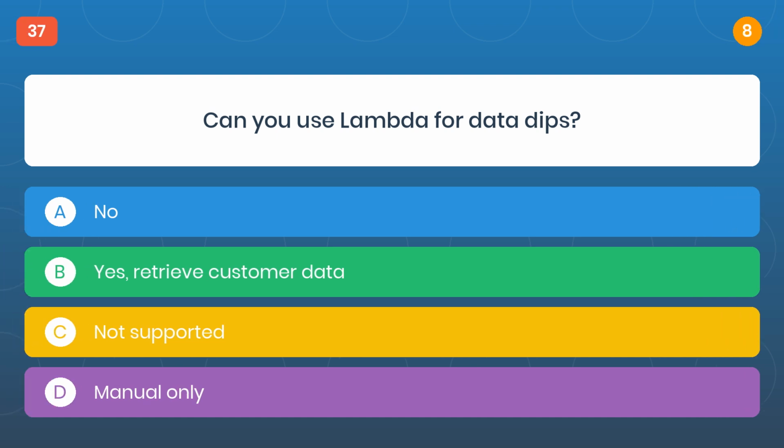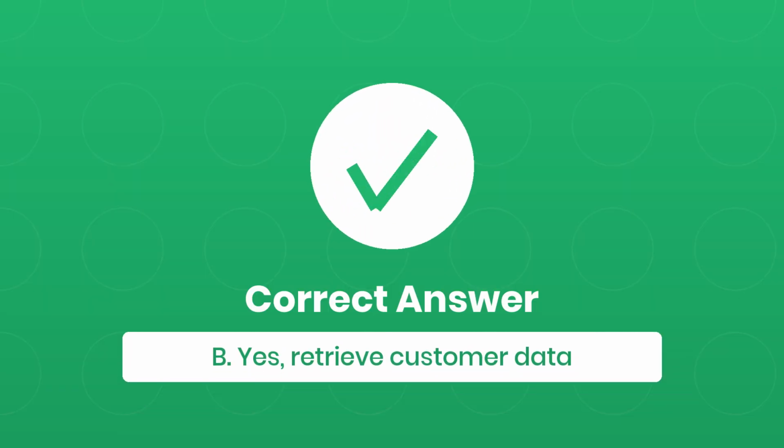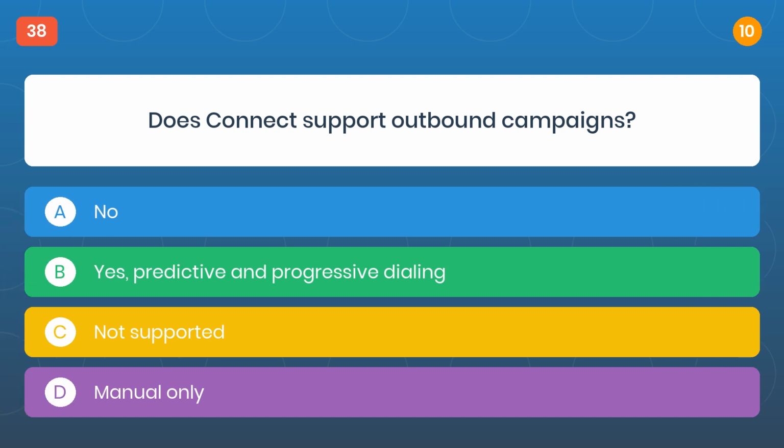Question 37. Can you use Lambda for data dips? The correct answer is B, yes, retrieve customer data. Question 38. Does Connect support outbound campaigns?